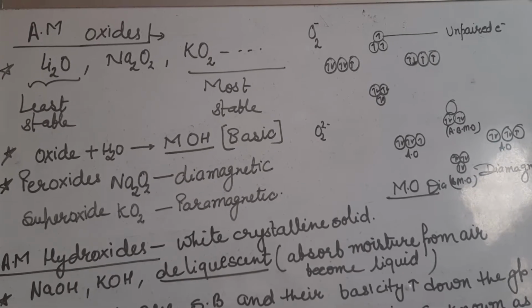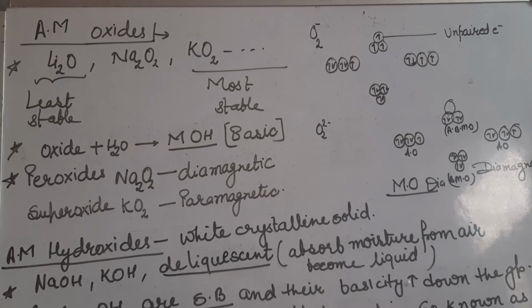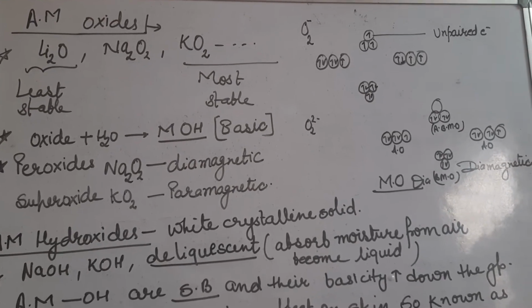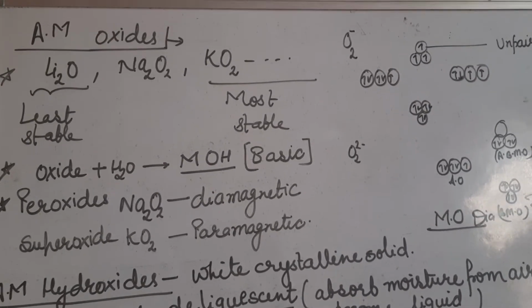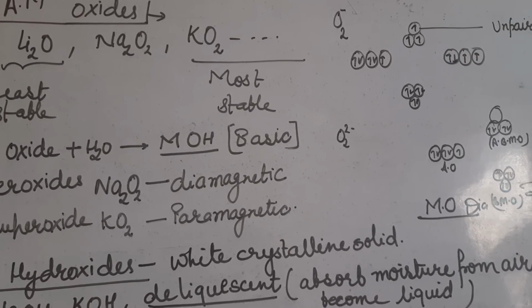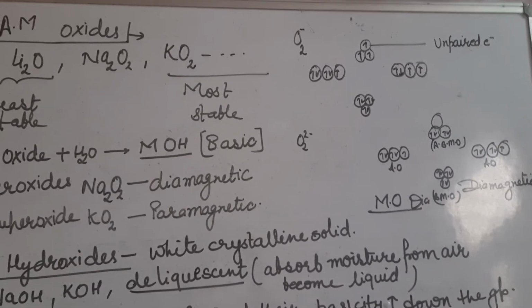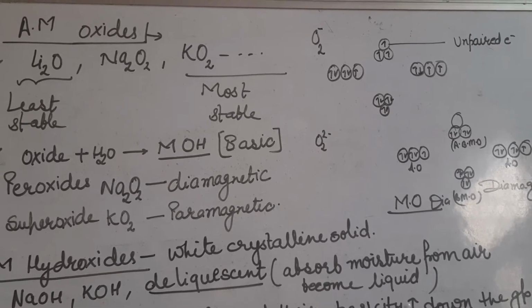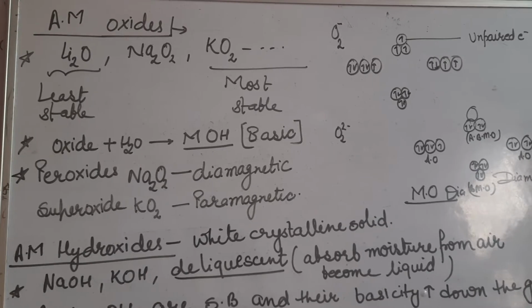In the last video we discussed how lithium shows different behavior than the rest of the alkali metals. Now in this video we are going to study alkali metal oxides. Lithium forms a simple oxide, that is lithium oxide, sodium forms a peroxide, and potassium forms a superoxide.